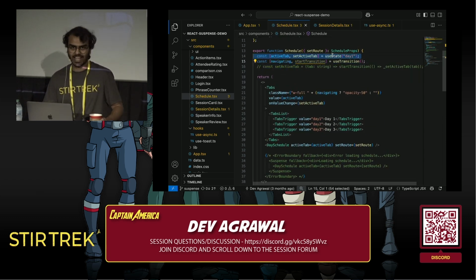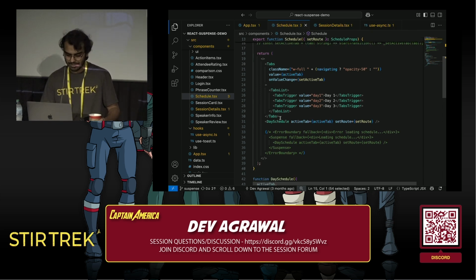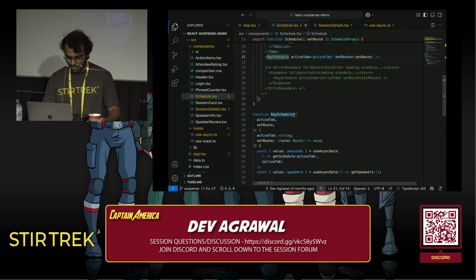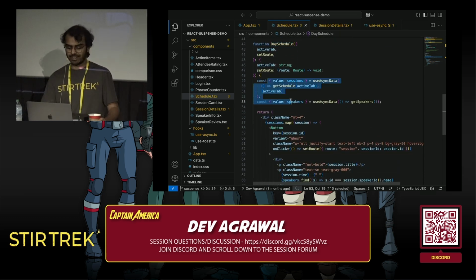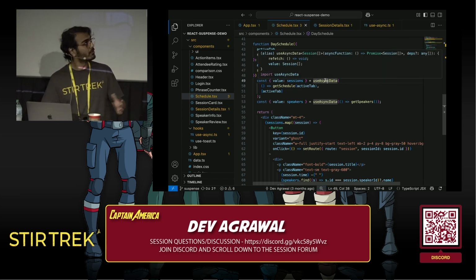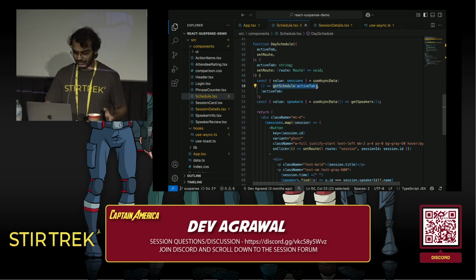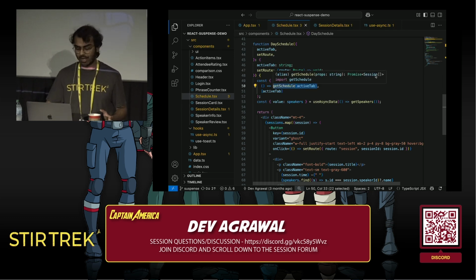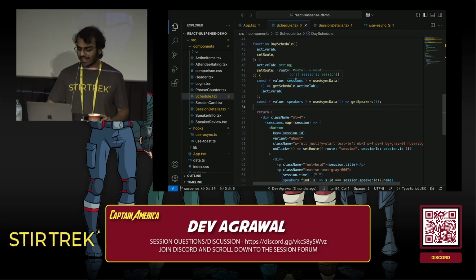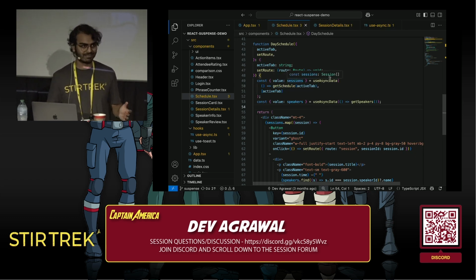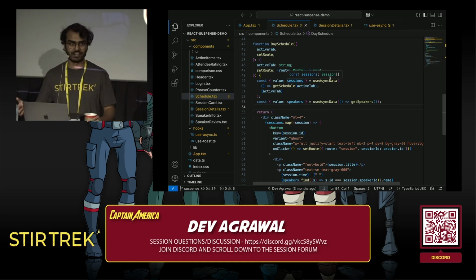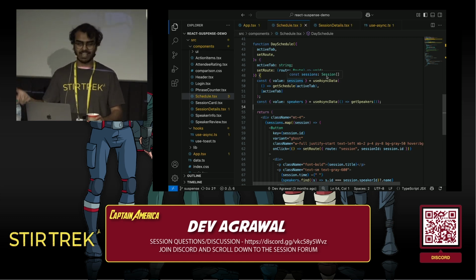But we have our active tab, day 1, day 2, day 3. We have our tabs component. And we have this day schedule component, which if we come down to, this is where we fetch our data and we render our UI. So you can see here, we are still using that hook. That hook has changed implementations though. If we call getSchedule, which returns a promise of a session array, the value here is a session array. It's not session array or undefined or null. It's just the data that we have fetched.